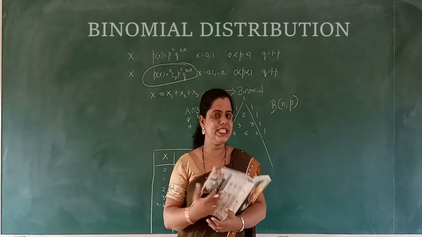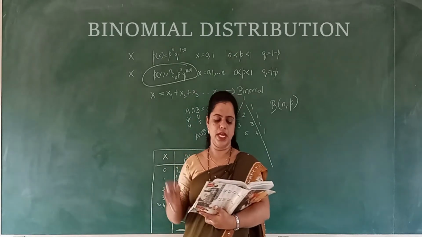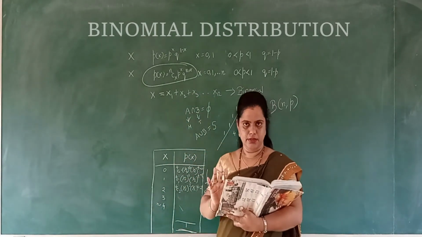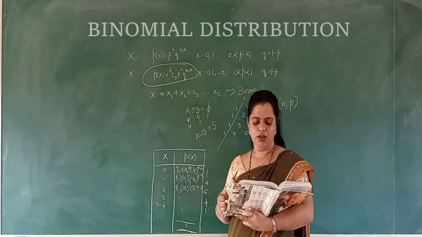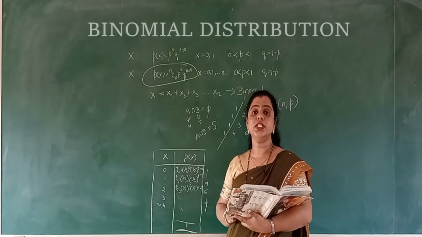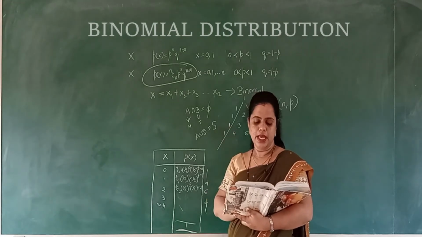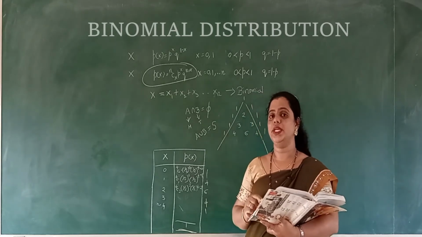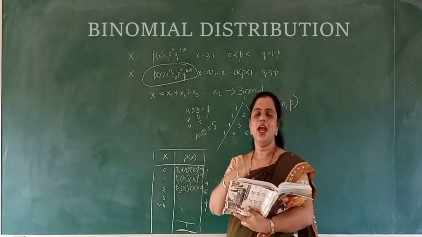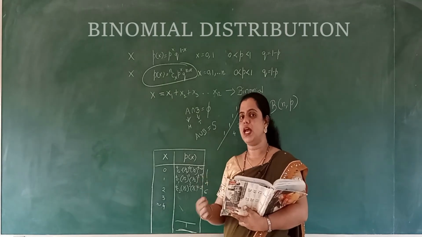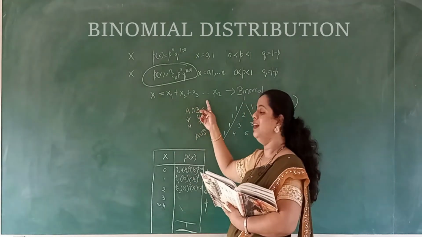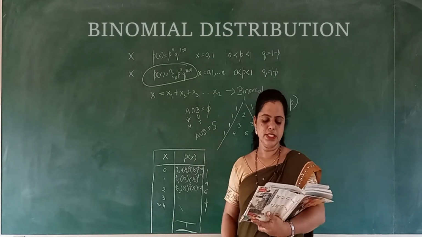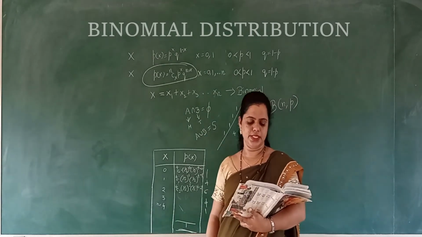Now some of the examples given for the binomial variate. Number of heads obtained in a coin, of course, while you are tossing a coin. But how many times is it tossed? 4 tosses, right? Number of heads obtained. If it is about a coin and you are doing it only 1 time, it comes under Bernoulli. Whereas if you are repeating the trial several number of times, then it comes under binomial. The number of heads obtained in 4 tosses of a coin.